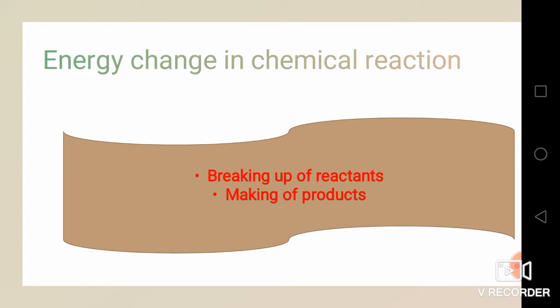The first topic that we are going to see is energy change in chemical reaction. How the energy is changed in a chemical reaction is what we are going to see here. When the energy changes, there are two possibilities. First one is breaking up of reactants. Second thing is making of products. So when there is a change in energy in a chemical reaction, on the reactant side there will be breaking up, and on the product side there will be formation.